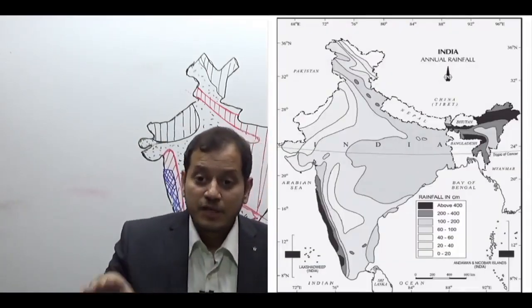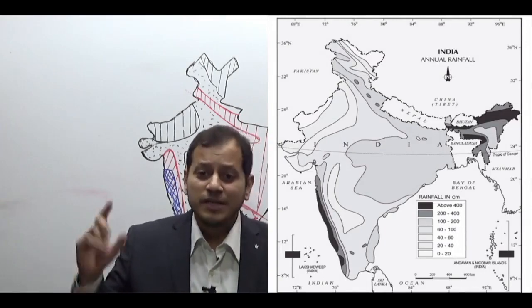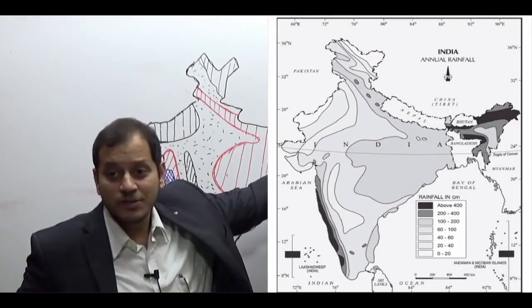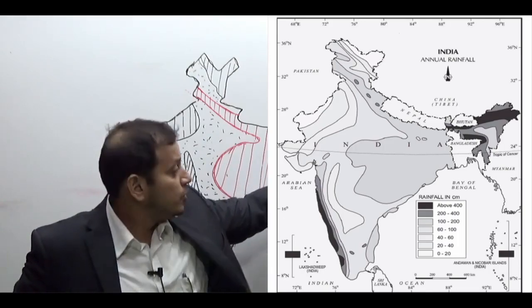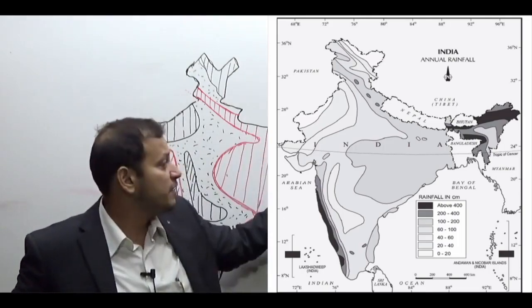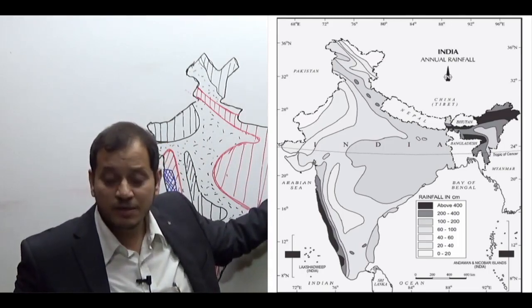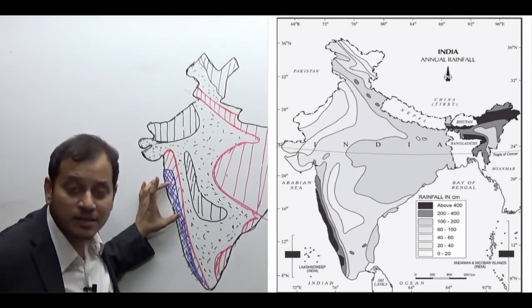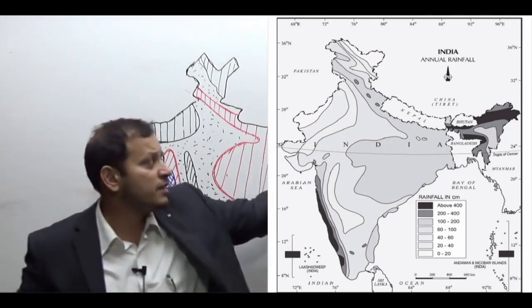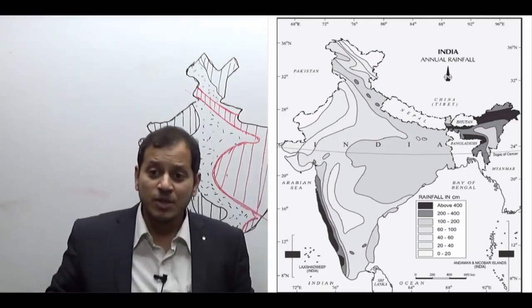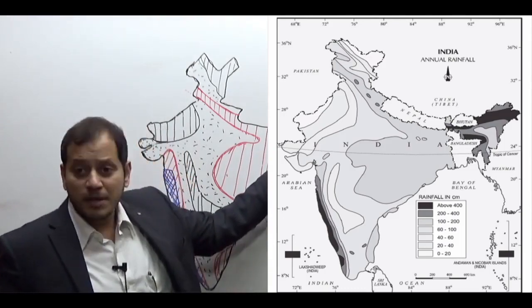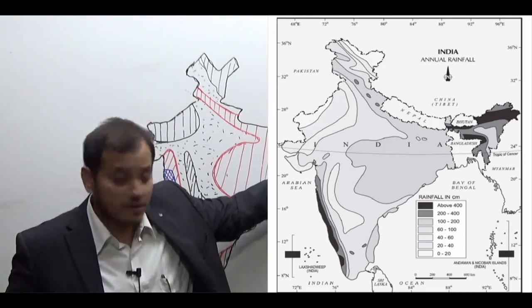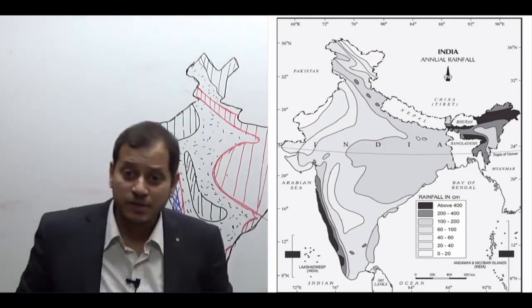So this is all about the annual rainfall in India. I have even given it here so that you can download it, take a snapshot of it as an attachment. Above 400 centimeters of rainfall and 200 to 400, so that's specifically above Cherrapunji, Mawsynram region, obviously above 400 centimeters of rainfall, the eastern part. Therefore, evergreen forest. So if the question comes, see, Kanchenjunga National Park is located here, Namdapha National Park is located here, Namdapha Biosphere Reserve located here, Kanchenjunga Biosphere Reserve is located here.